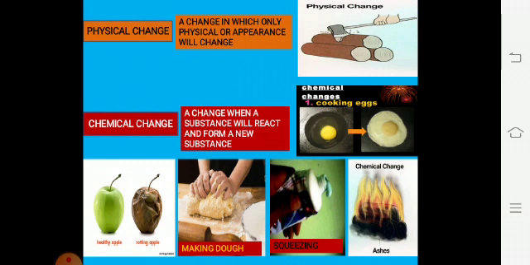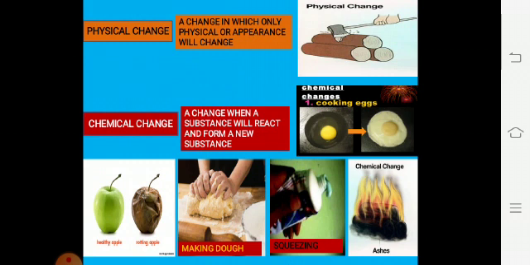Next is chemical change. Chemical change means a change when a substance reacts and forms a new substance. Means when one substance converts into another one, that is known as chemical change, like cooking eggs, or you can say cooking food.